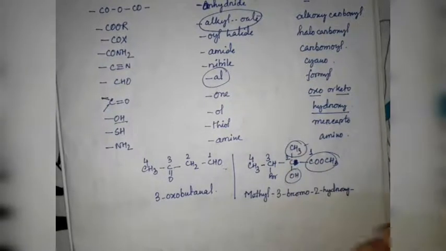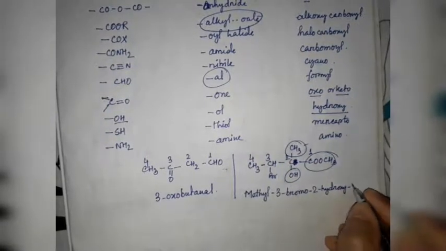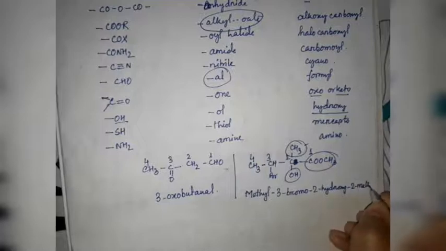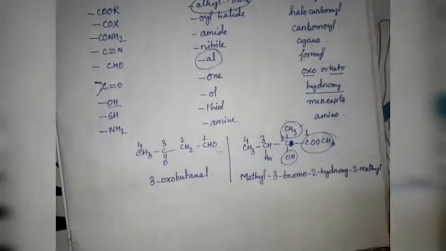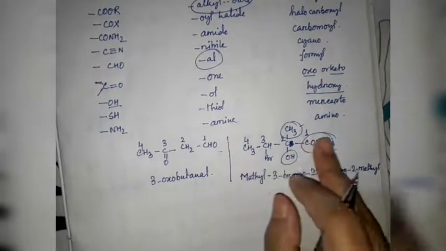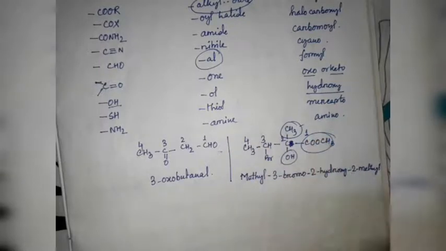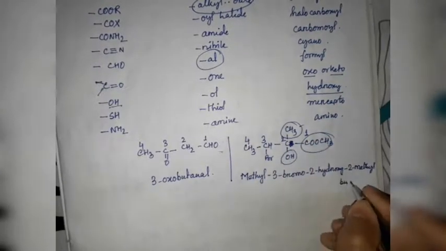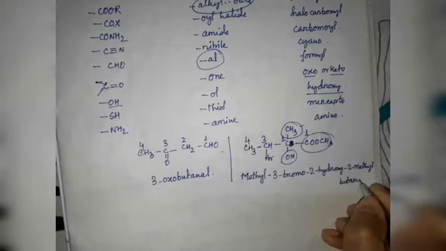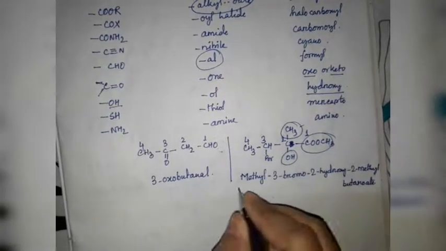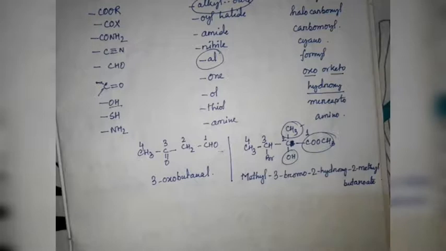In 2 position we have another methyl group, 2-methyl, and 4 carbon atoms are there in this parent chain, so butanoate. This is the full name of this compound.